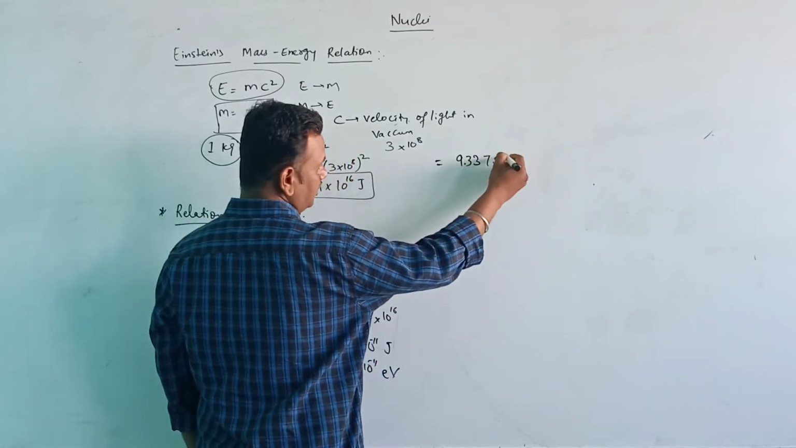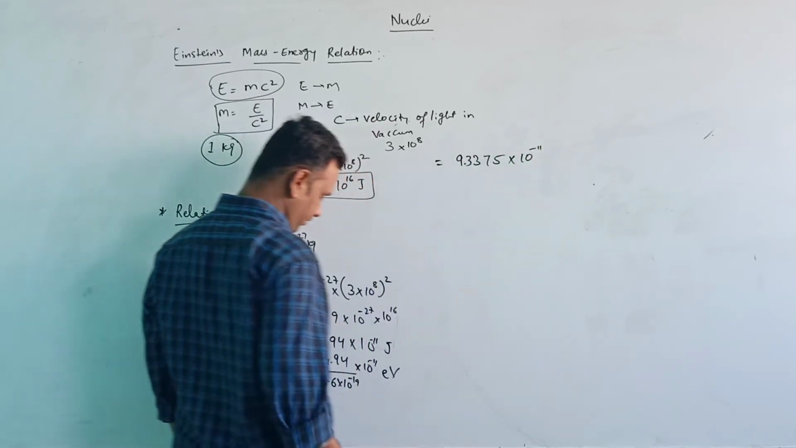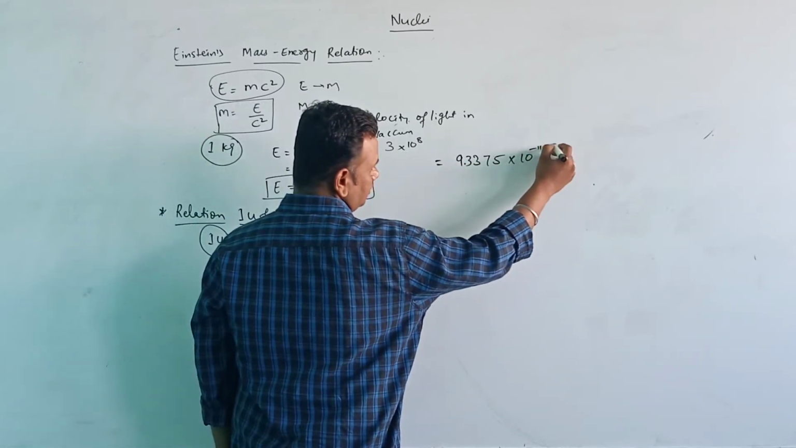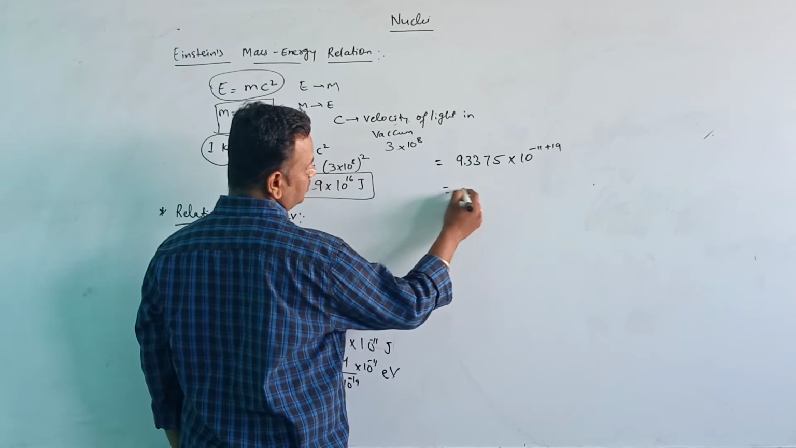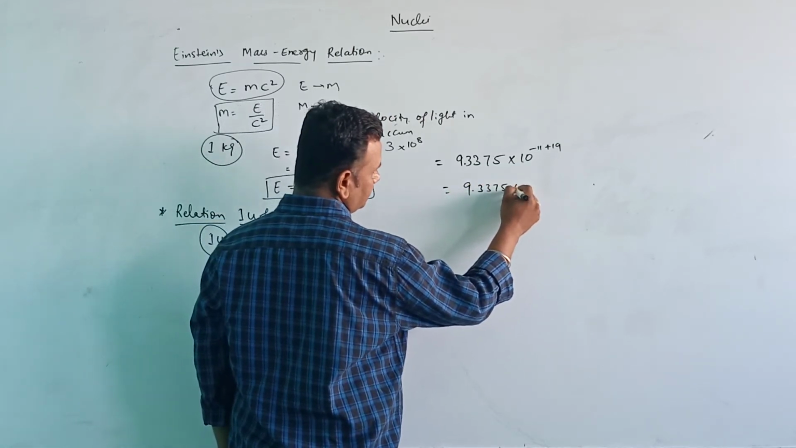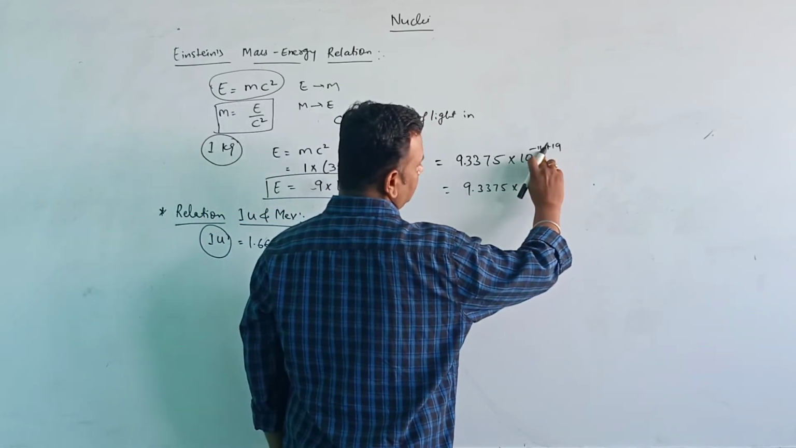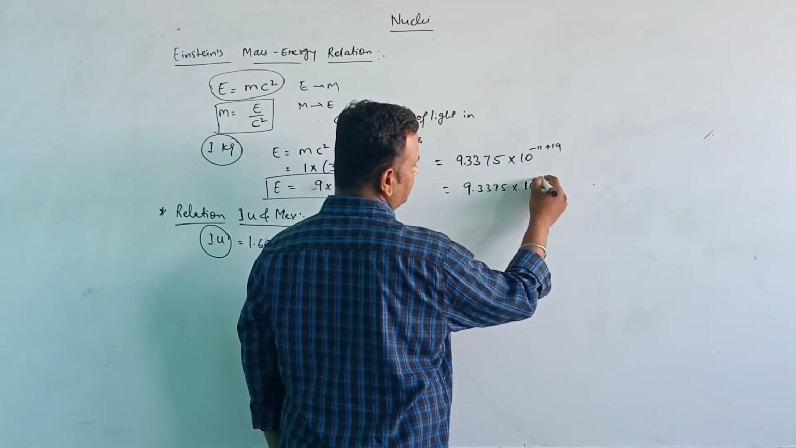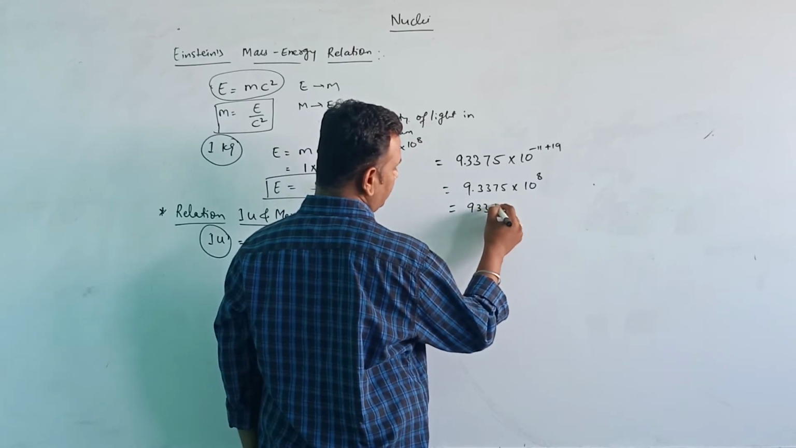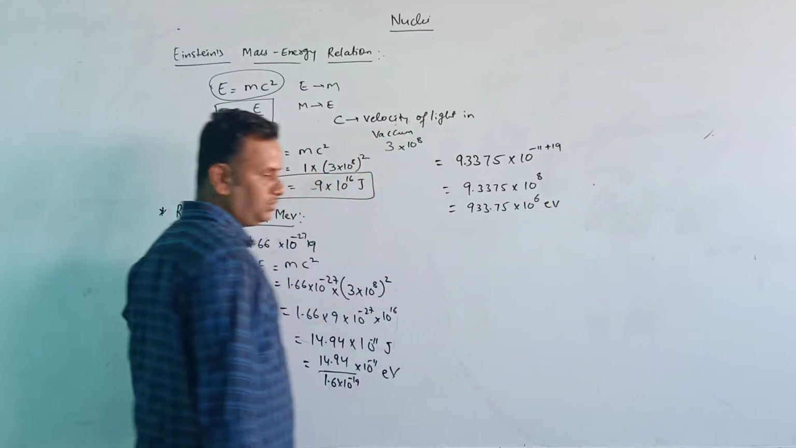9.3375 into 10 to the power of minus 11, and this minus 19, if it goes to the numerator, becomes plus, so 9.3375 into 10 to the power of 8 you will be getting. So 933.75 into 10 to the power of 6 electron volt.